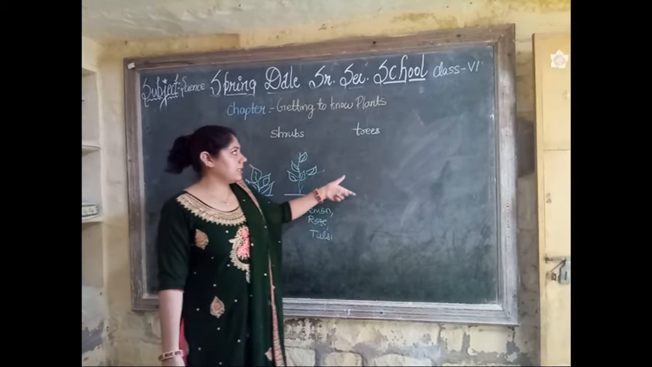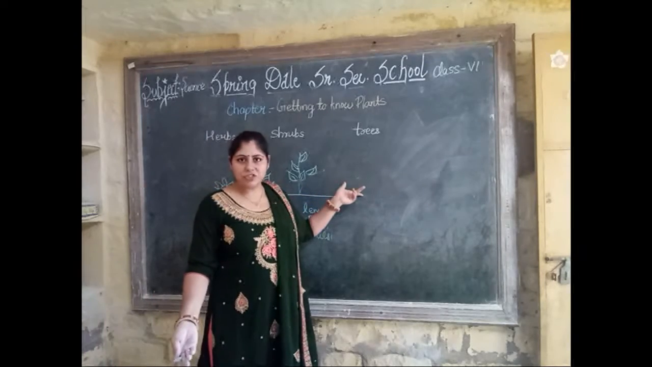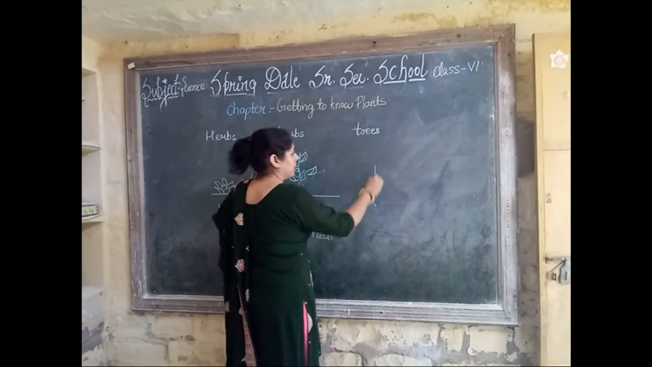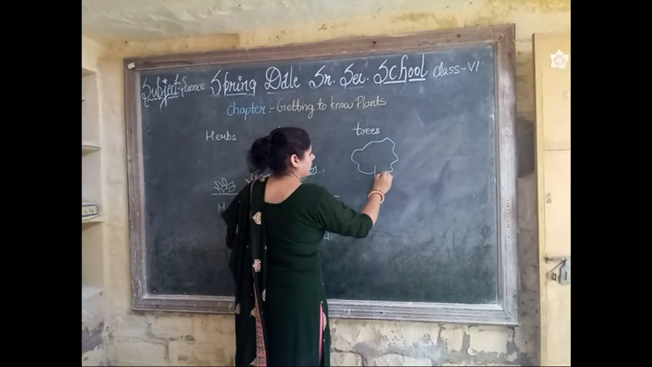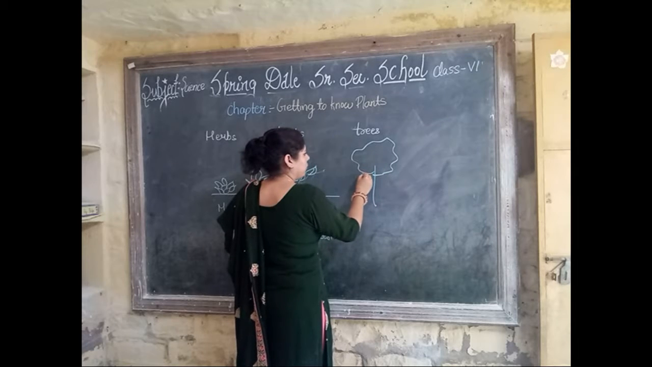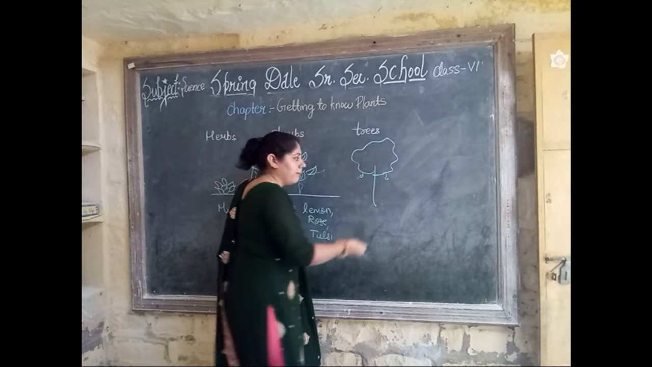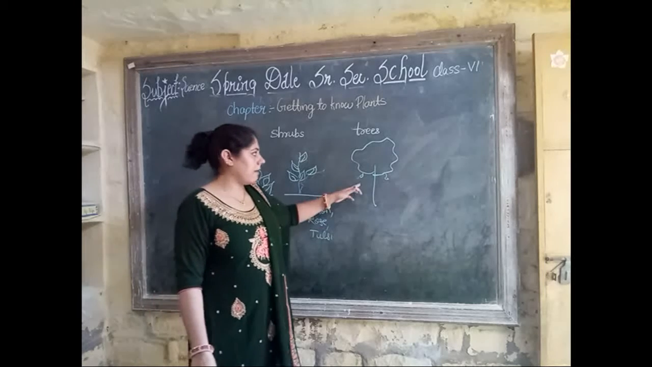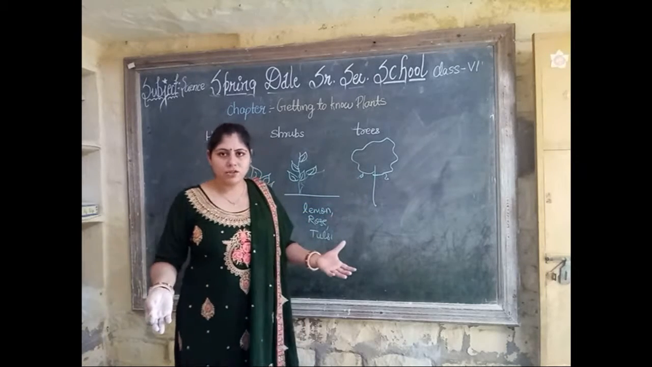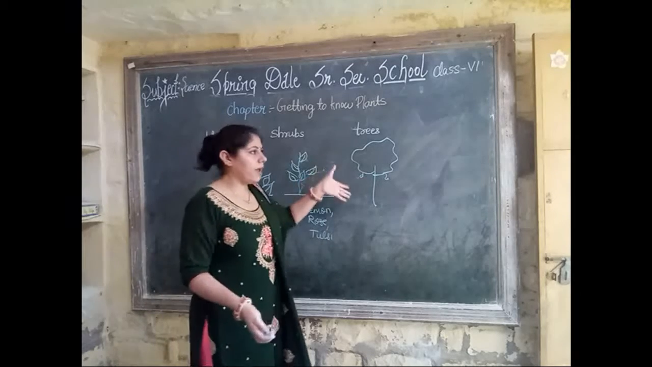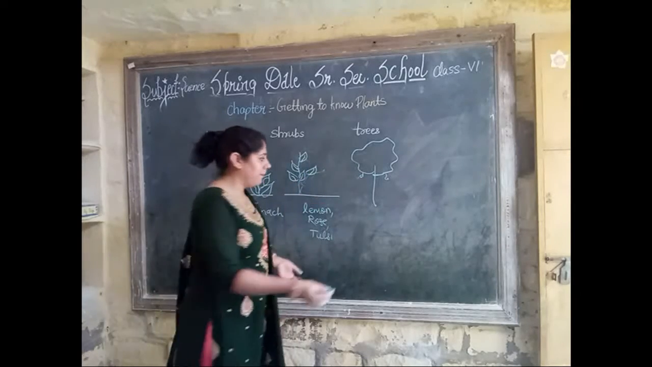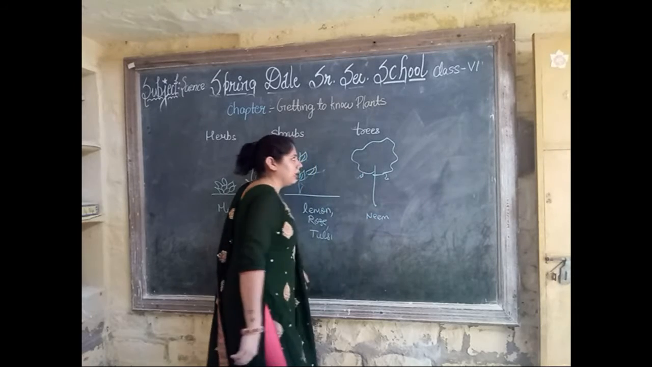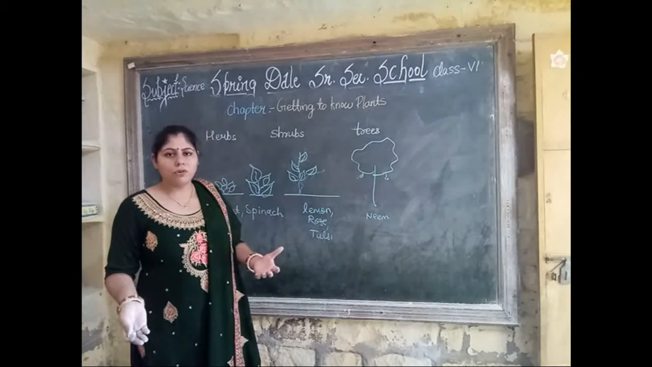Now the trees, we all see trees every day in our daily life. They have very thick branches, very hard bark, all these things, and they also have fruits. They have many branches. They are very tall. Examples are neem tree, banyan tree. There are many more examples we can give of trees.